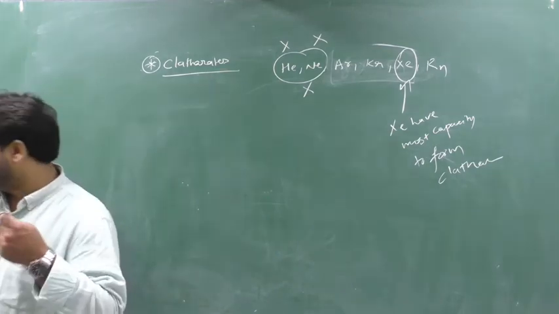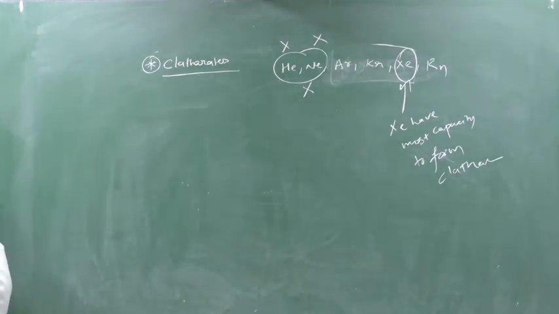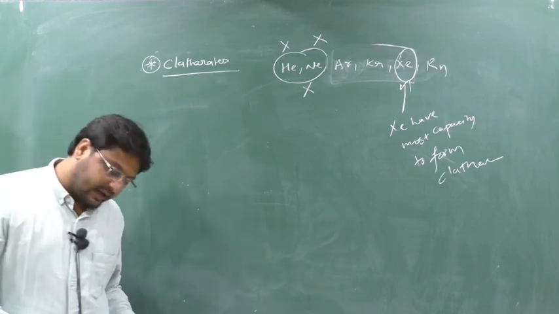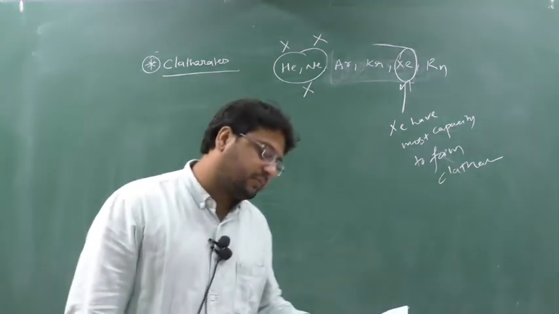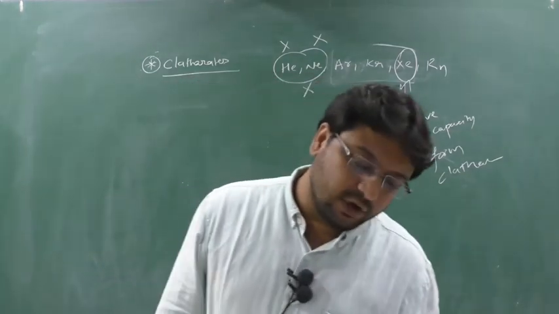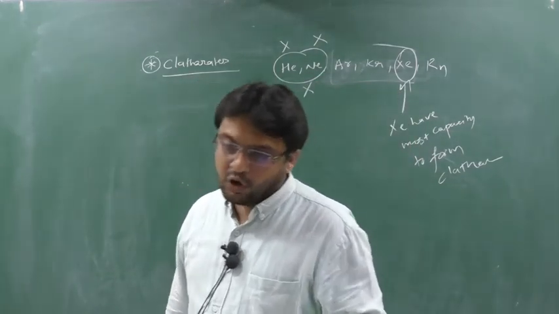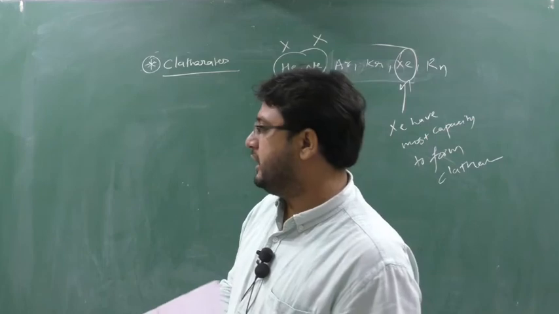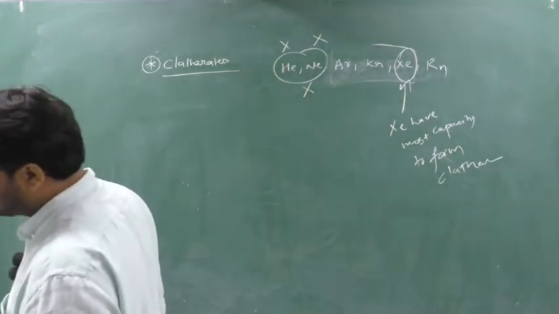Write down: clathrates are known as cage compounds. They form when noble gases are trapped within the cavities of the crystal lattice of certain organic and inorganic substances. So that crystal is made up of what? Organic and inorganic substances.